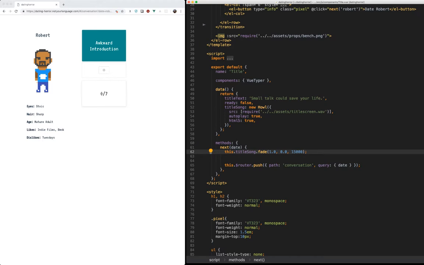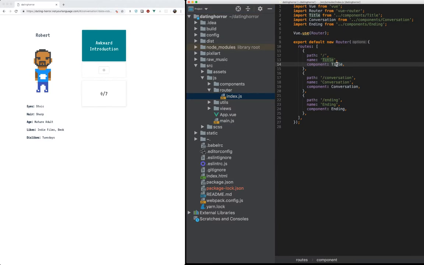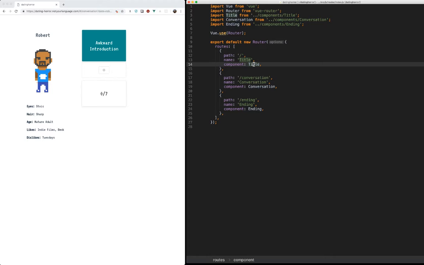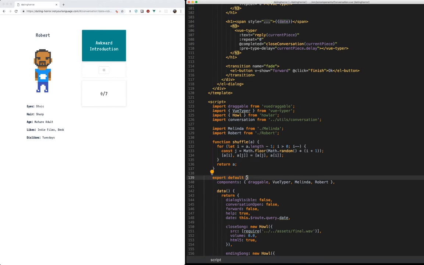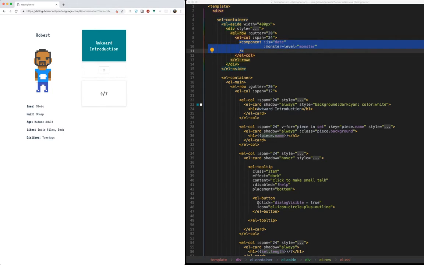Once we've selected a date, we pass that into the conversation component. So if we run back into the router here, we're calling the conversation path, which calls out to the conversation component, and this is where the majority of the magic happens. This component here is what controls what's on the left-hand side of the screen.